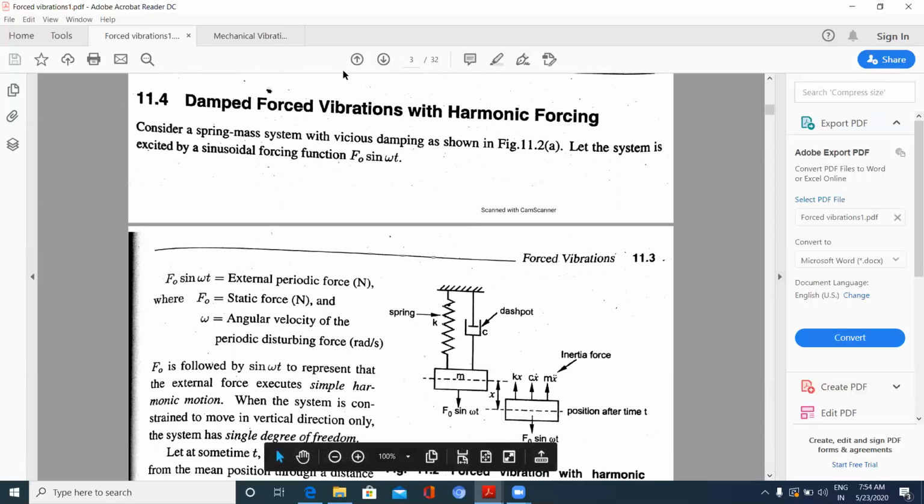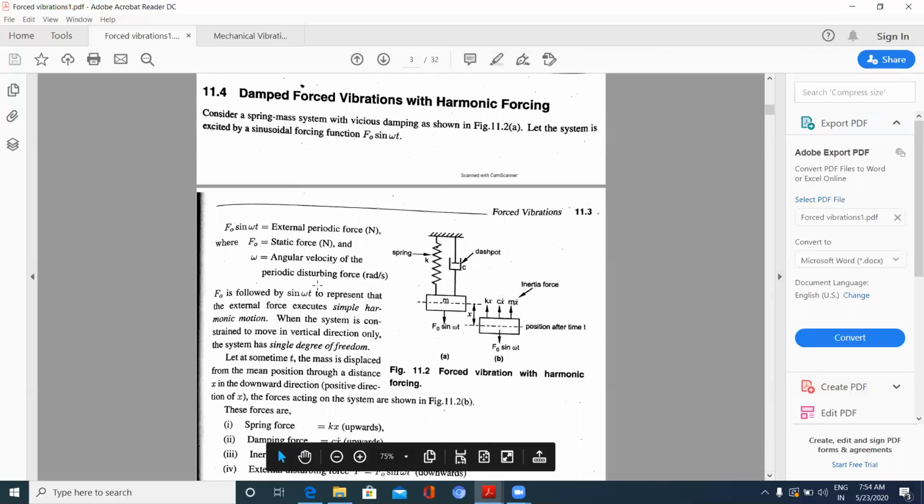Now, let us look into the free body diagram of a damped forced vibration with harmonic forcing only. Our discussion will be on harmonic forcing only. Initially, we will discuss damped forced vibrations only. Then we will take C equal to zero and discuss the characteristics of those vibrations.